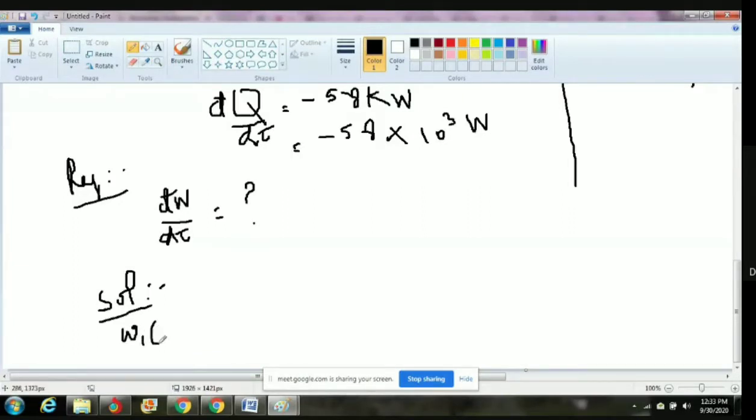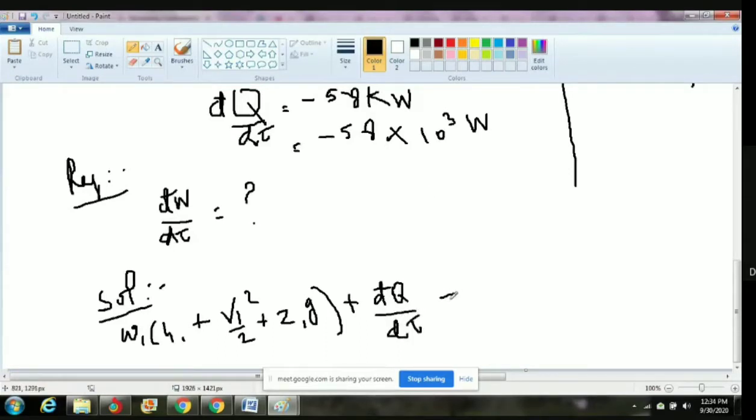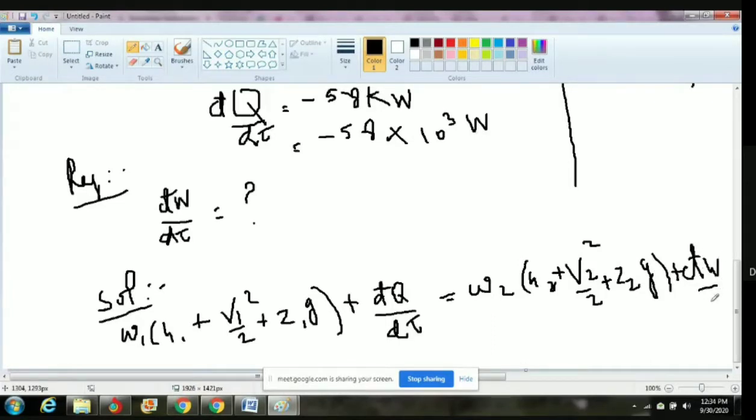W1 into H1 plus V1 square divided by 2 plus Z1G plus d dash Q divided by d tau, that is equal to W2 into H2 plus V2 square divided by 2 plus Z2G plus d dash W divided by d tau.